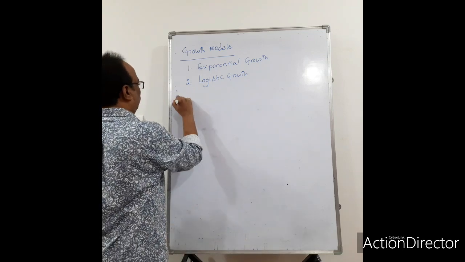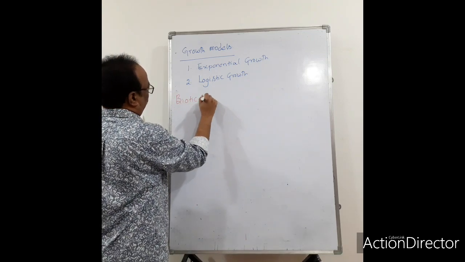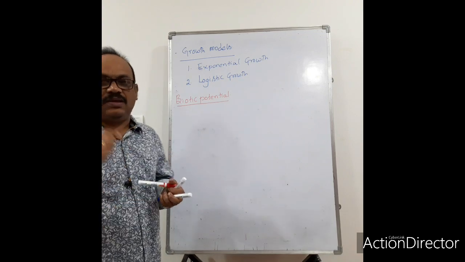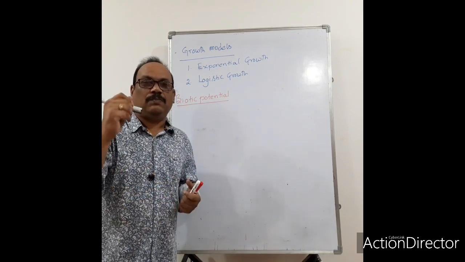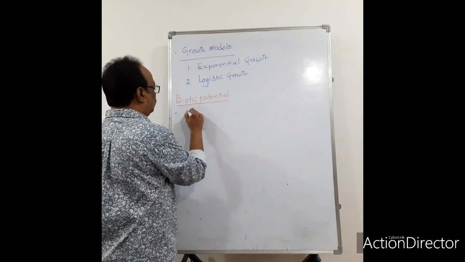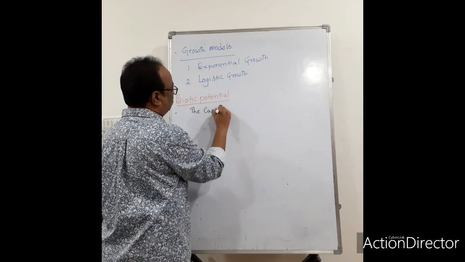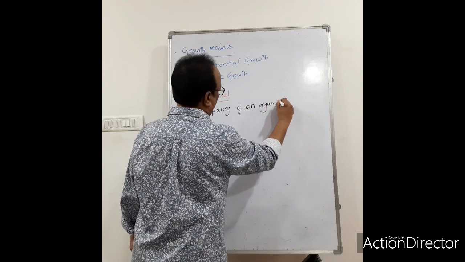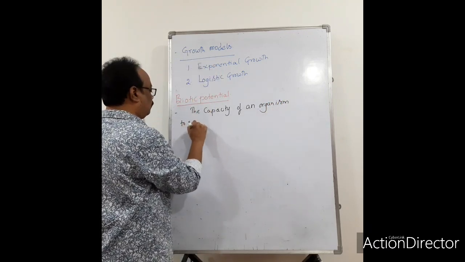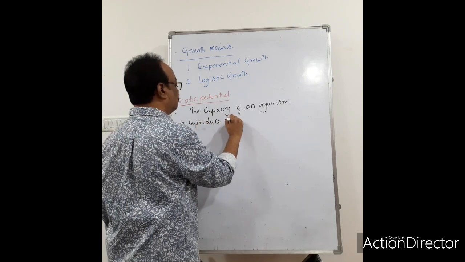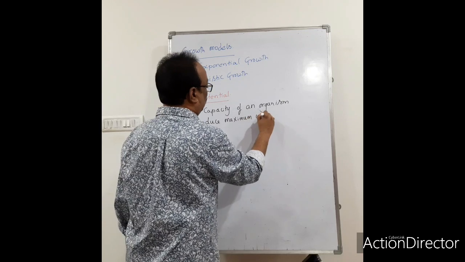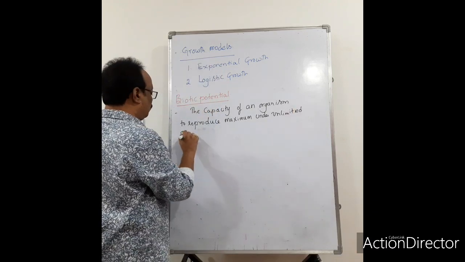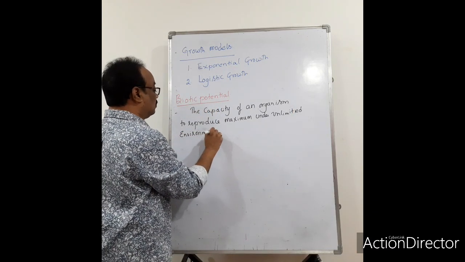So what is meant by biotic potential? Biotic potential is the capacity of an organism to reproduce maximally under unlimited environmental conditions.